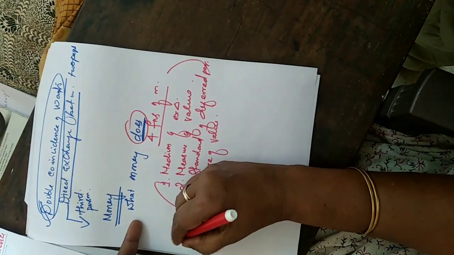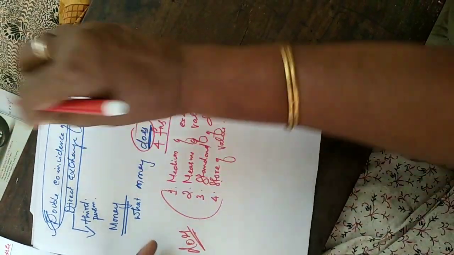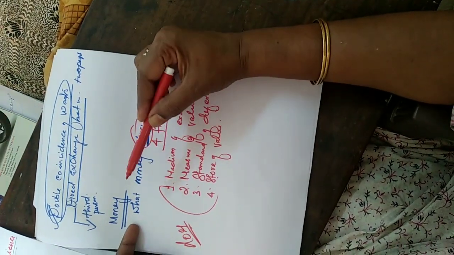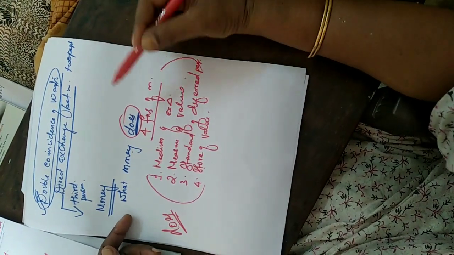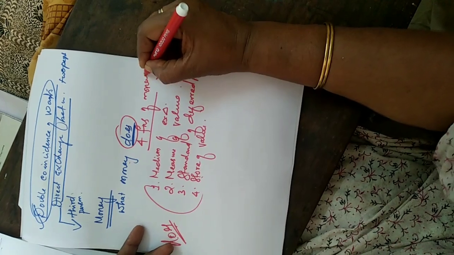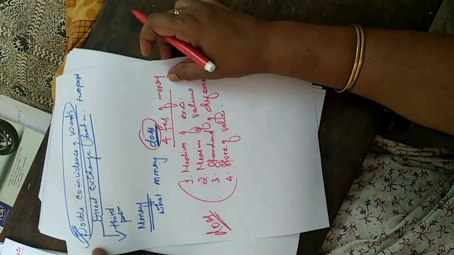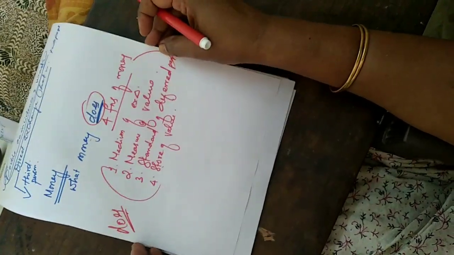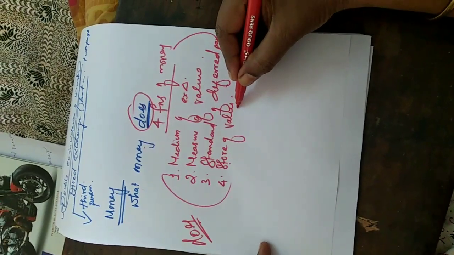Does means these four functions of money. So what is money? Money means what money does. Does means four functions of money. Which are the four functions? Medium of exchange, measure of value, standard of deferred payment, store of value.